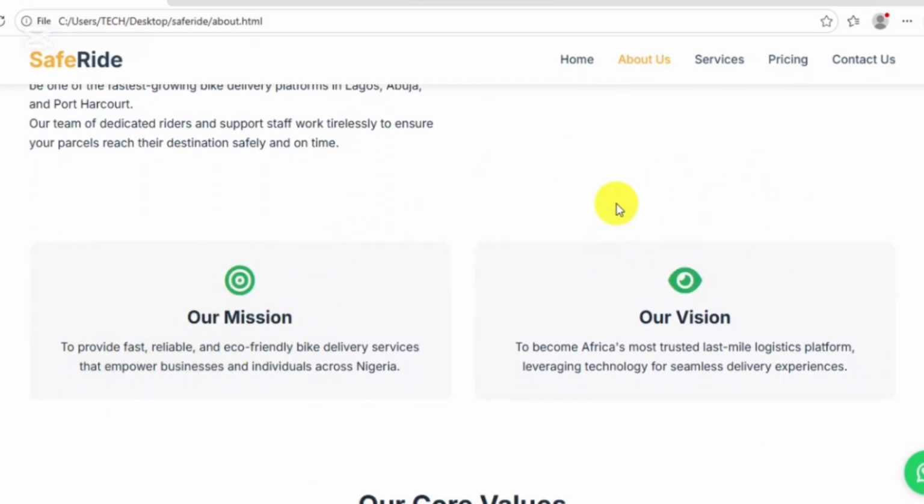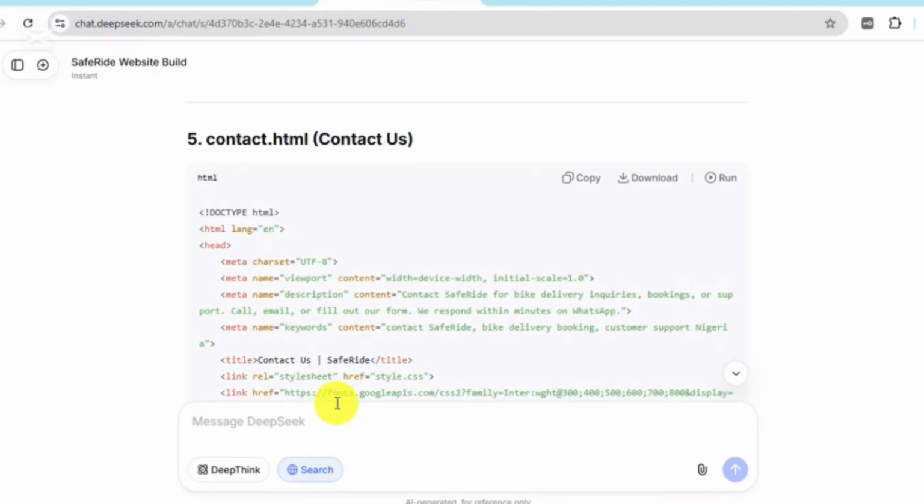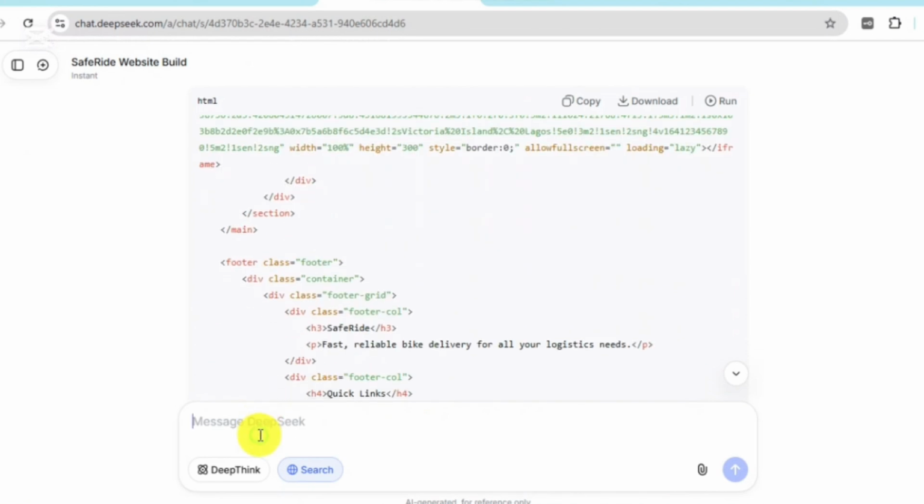All these things, if there are any options you want, you can always go back to that chat and tell AI, in the about us page, continue the chat here. In the about us page, I want this to be this instead of this. I don't want this one. Make changes to this. You send it, it will pick out that particular page, the about us page, and give you updated code. It will change the code and give you a new one reflecting the instruction you gave it. Once it is done, you copy the code, and go back to the same way you used to do it. Go to the folder, right click on about us, edit using Notepad, remove all the code there, just highlight and clear, paste the new one, save, check it out, and everything will be updated.